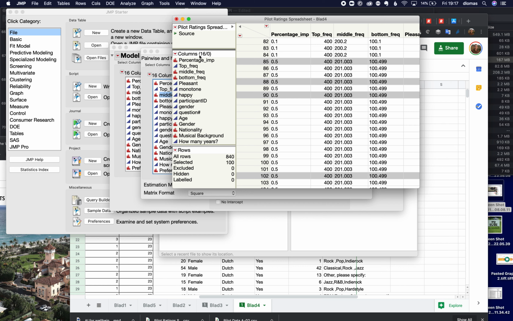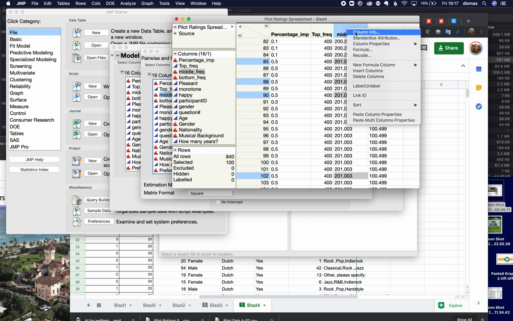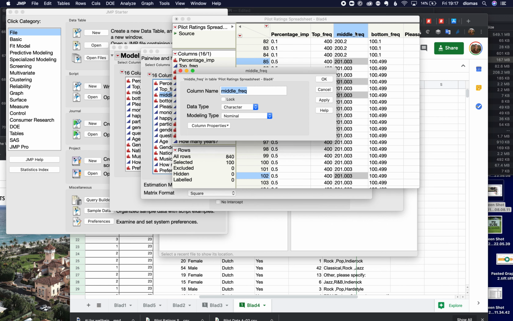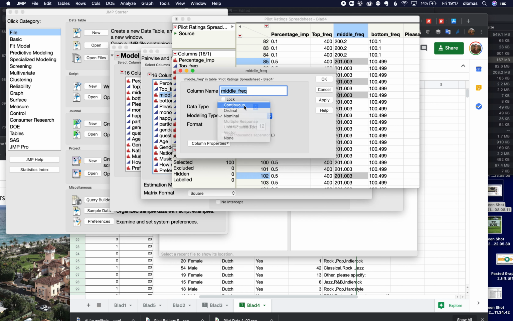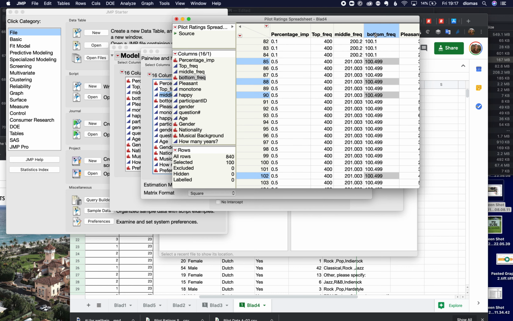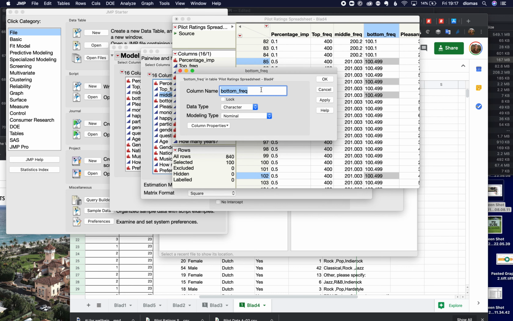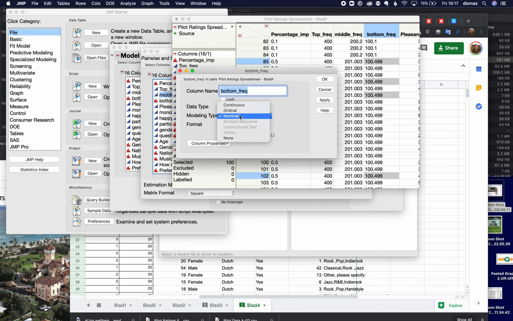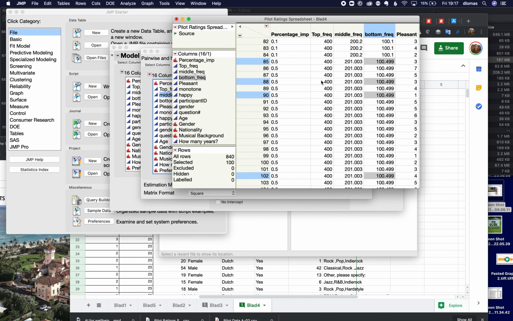So I'm going to go back over here. I'm going to change it. Oh, can't do it that way. But if I come over here, right-clicking, column info, and then I change this to numeric, continuous. It treated it like a string because it had a comma in it, right? Numeric, continuous. Okay, good.